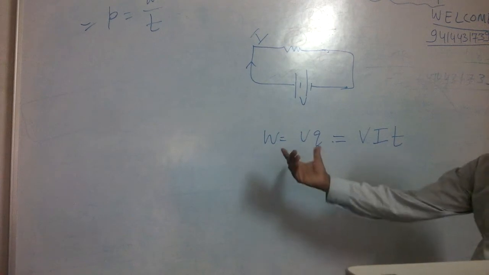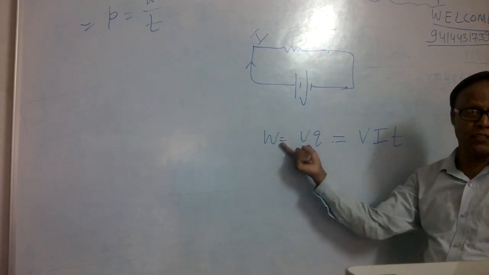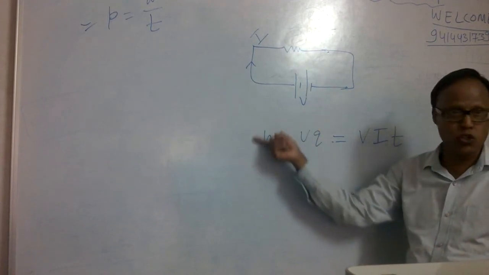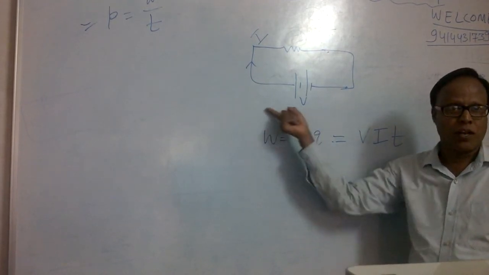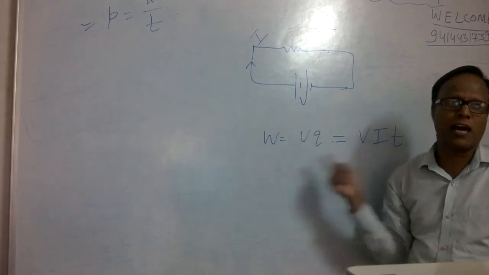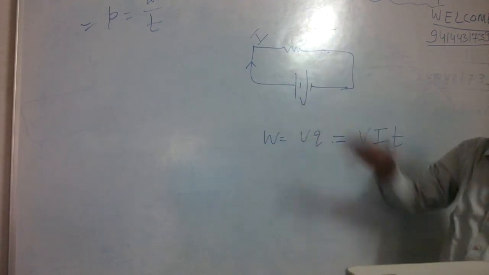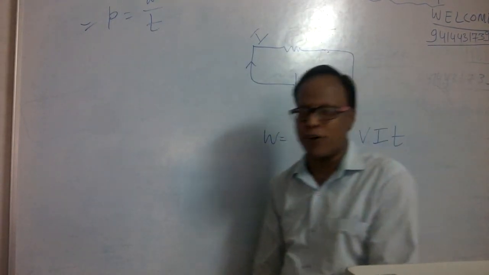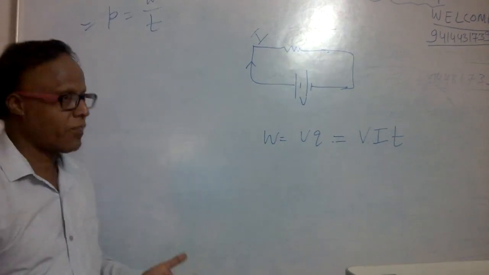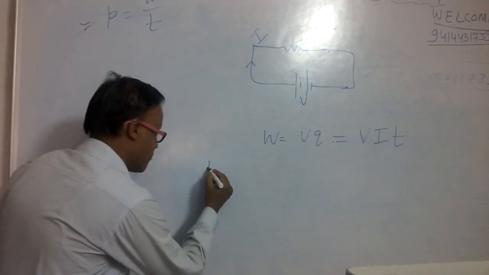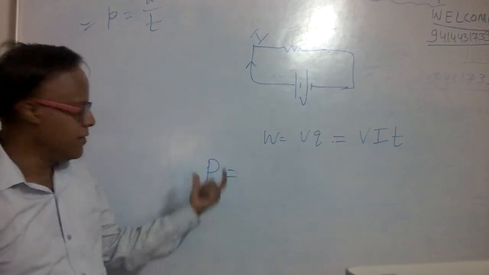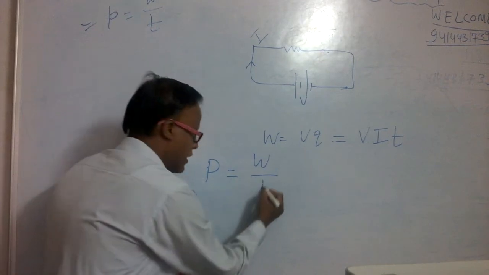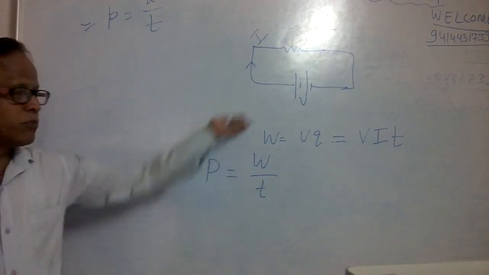So if W is the amount of electrical energy consumed in a circuit in time t, then electric power P is given by P is equal to work done upon total time to consume the energy.